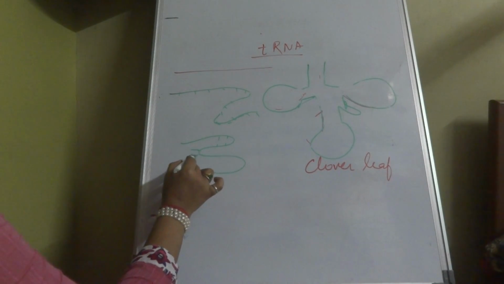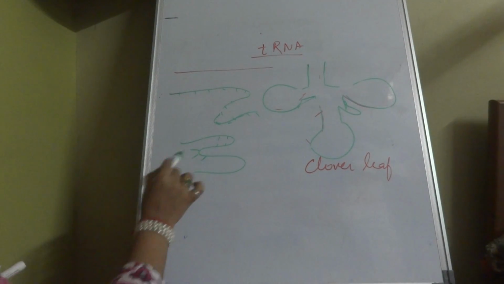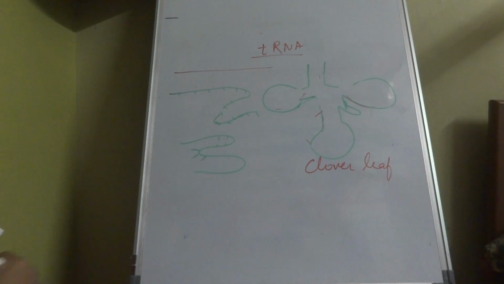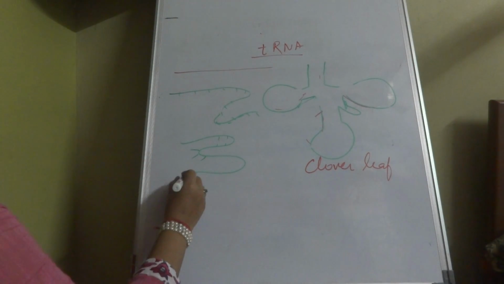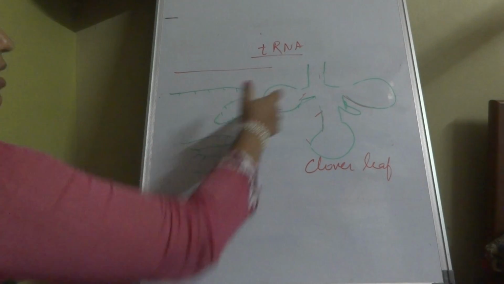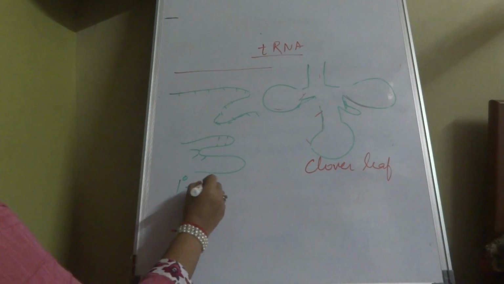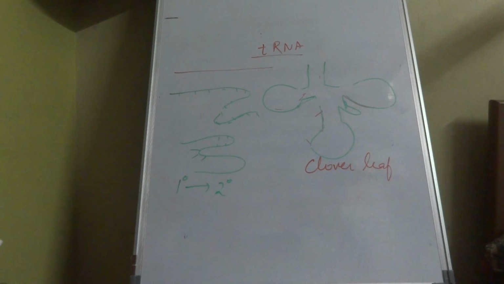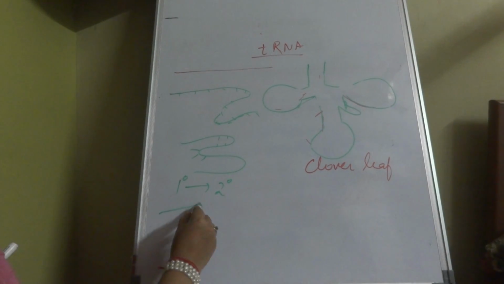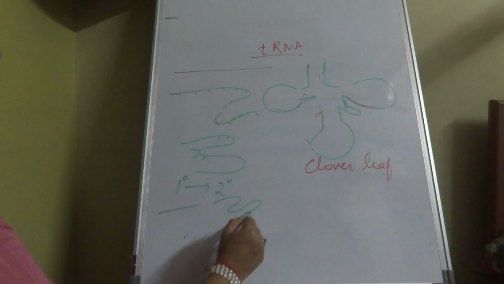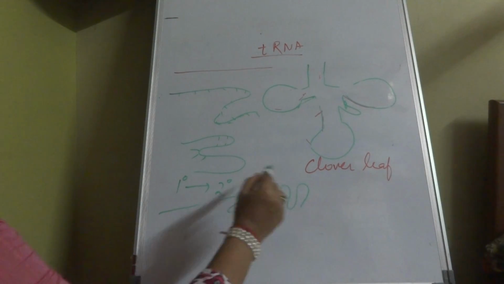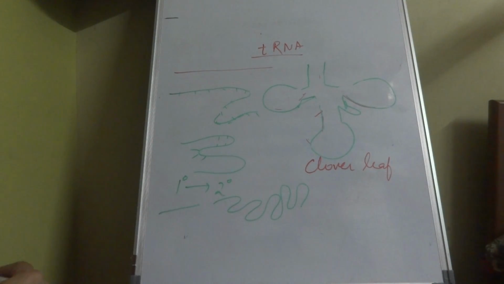The part which does not get bonded is left open, and that is why this primary structure is converted to the secondary structure. The primary structure that was a strand, because of intra-strand hydrogen bonding, becomes a secondary 2-dimensional structure, and that is the clover leaf model.